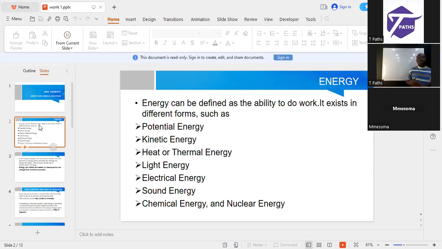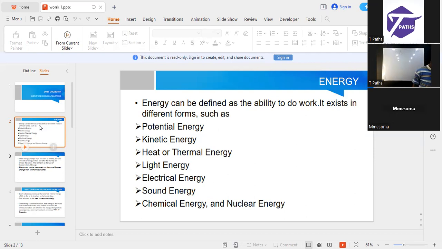There are other forms, like potential energy, heat or thermal energy, sound energy, light energy, and let's not forget nuclear energy. One way or the other, you must have used them.